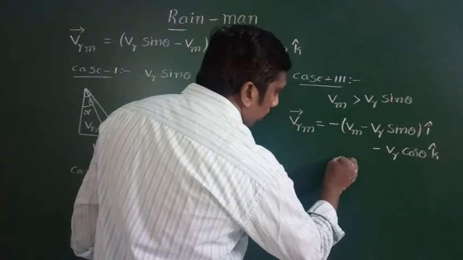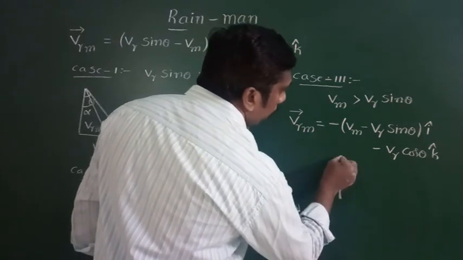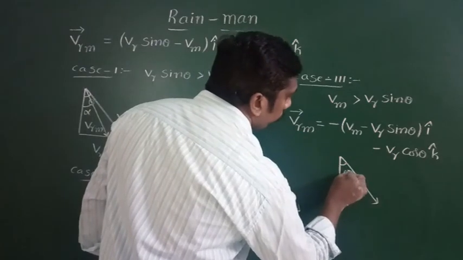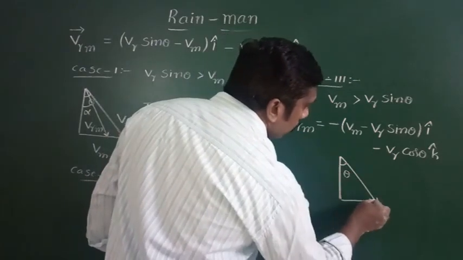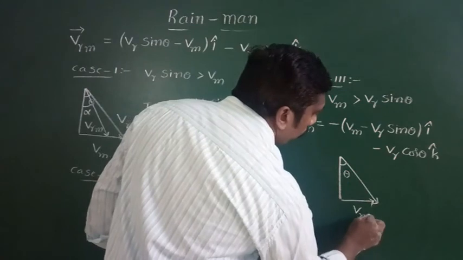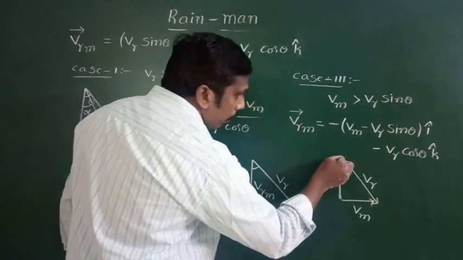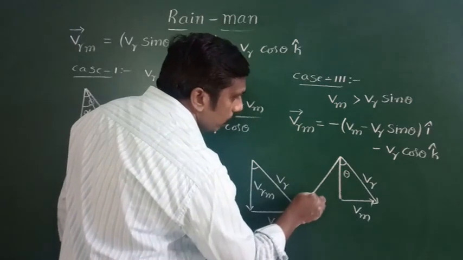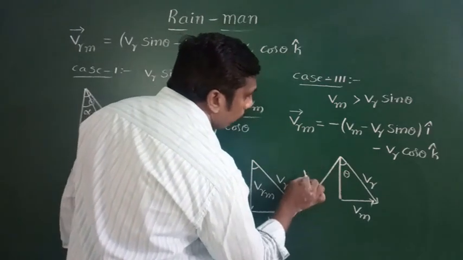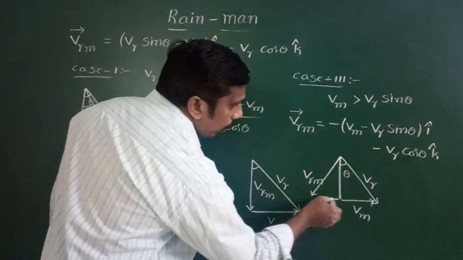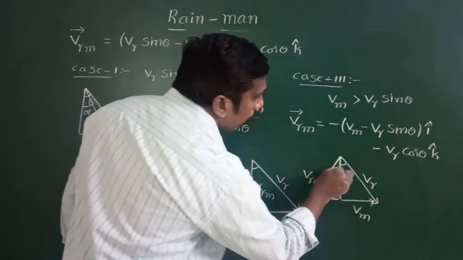Rain is falling like this, making an angle theta with the vertical. The velocity of the man is in this direction, but the velocity of the rain with respect to man has two negative components, so this is its direction. The velocity of the rain with respect to man is falling like this, making an angle alpha.